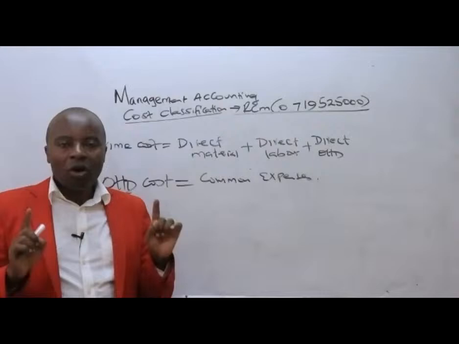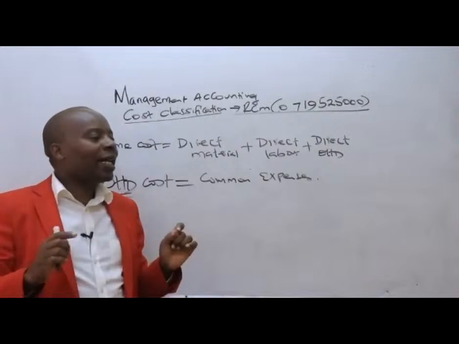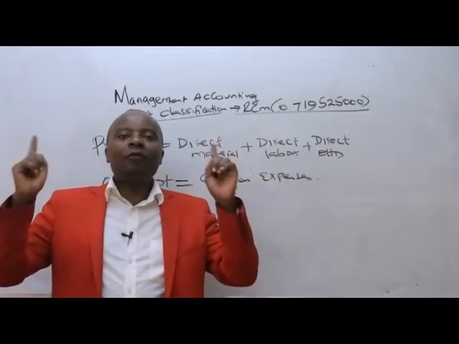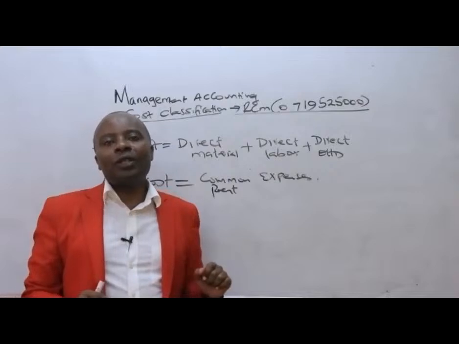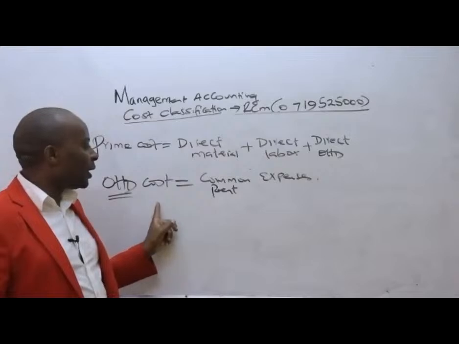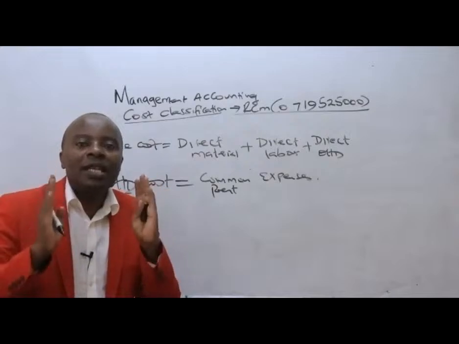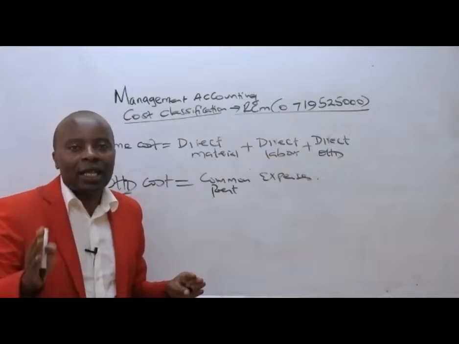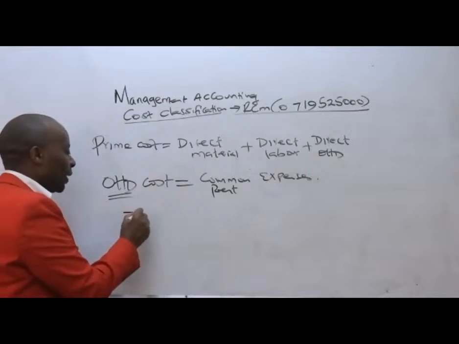Overhead costs, I'm repeating again, these are the common expenses, like rent. Rent is an overhead cost that we are incurring for the benefit of all the students of RCM College. At the end of the day, we shall be seeing that these overheads, for pricing purposes, must be apportioned to the units that are benefiting directly, so that we'll be able to establish what we call cost per unit. But most importantly, will be for you to understand something here.